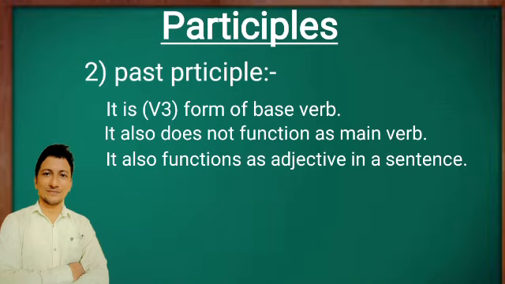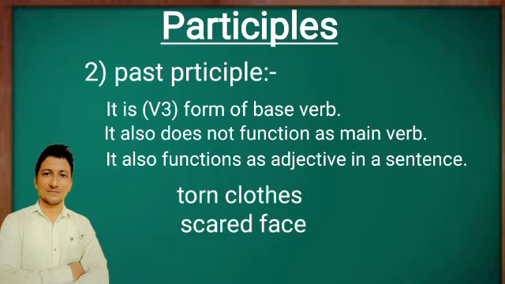Okay, now let me give you some pairs of past participle and noun. You have to use them in your own sentences. The pairs are torn clothes, scared face, and a painted house. Now, you have to simply use these pairs in your own sentences. Okay, let me use the first. You can make a sentence with the first pair: the man had torn clothes. Here, "torn" is the third form of tear. In the same way, use the remaining pairs in your own sentences. Hope you understand past participle as well.